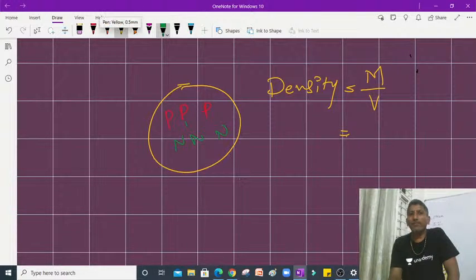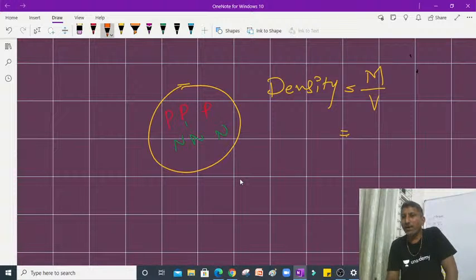The total mass of the nucleus means the total number of nucleons, which is the mass number A, times the mass of each nucleon.